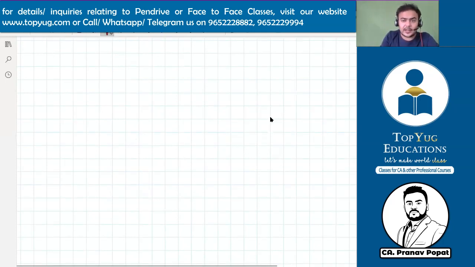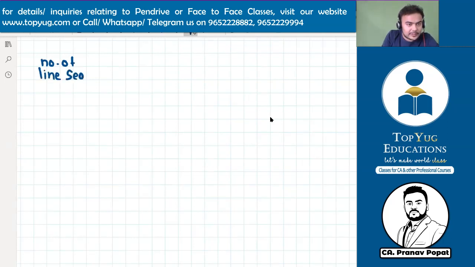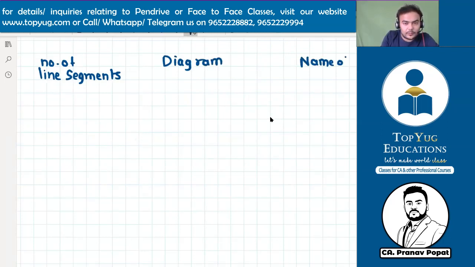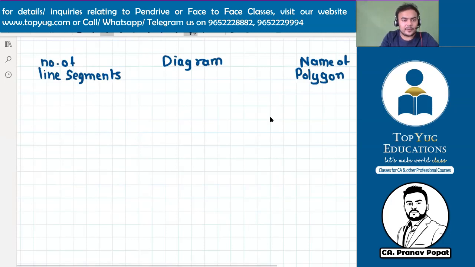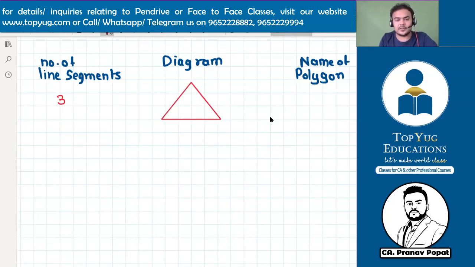Now we'll make a table. In this table, the columns are number of line segments, diagram, and then the name of the polygon, the name by which it is famous. First, number of line segments 3, which is the minimum required. The shape is like this. This is the triangle. The name of this polygon is triangle.